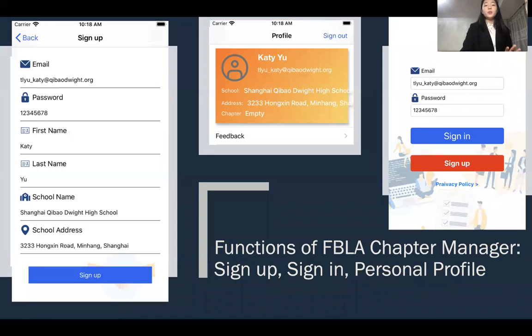For the personal profile page, nothing will show unless you have logged in or signed up. So there's a sign-in page on both the profile and the home page. If this is a new member, he or she needs to click on sign up, fill in all the required information, and then sign in with his or her account.